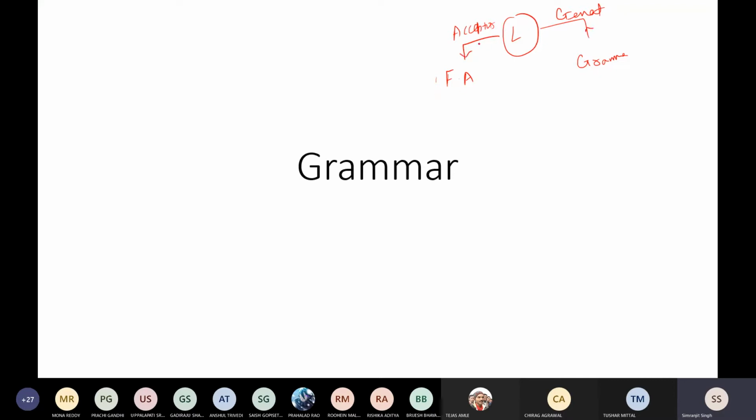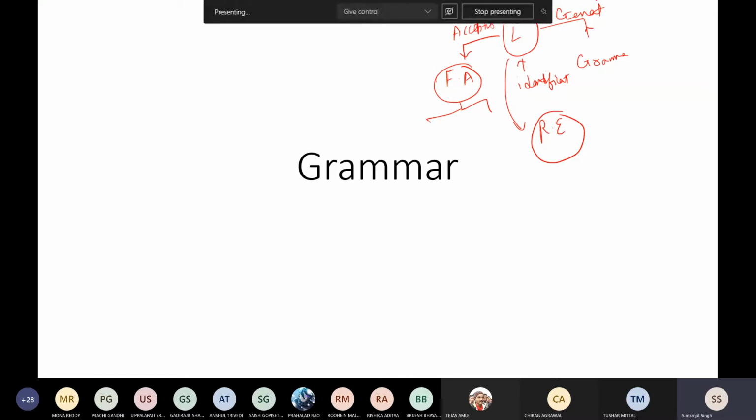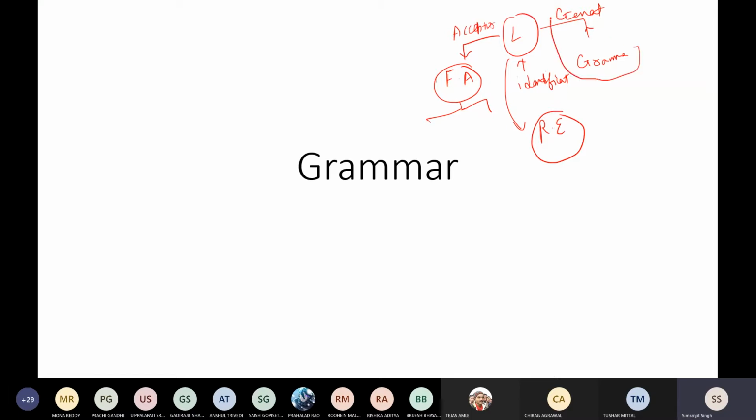This generator generates the language which is accepted by your finite automata. If you remember, the acceptor part is done completely: finite automata with output and without output, epsilon NFA, NFA and DFA, and Moore and Mealy machines. The languages part is also done in complete detail, including identification of a regular language and representing a regular expression, with numerous questions. The only thing remaining is your grammar.